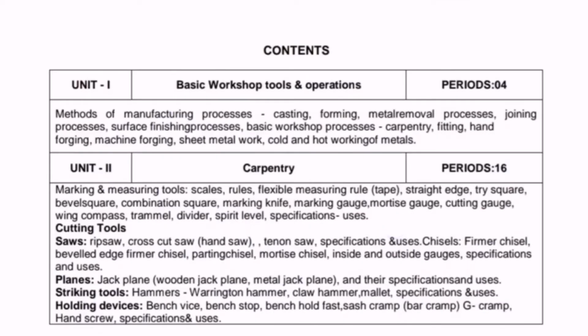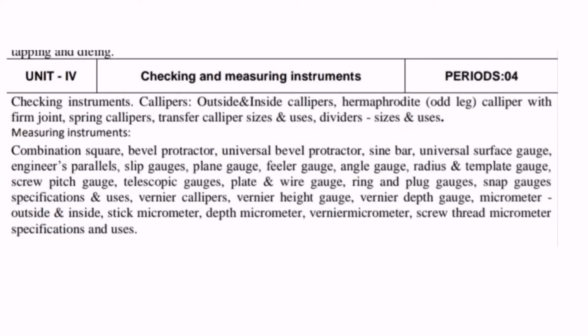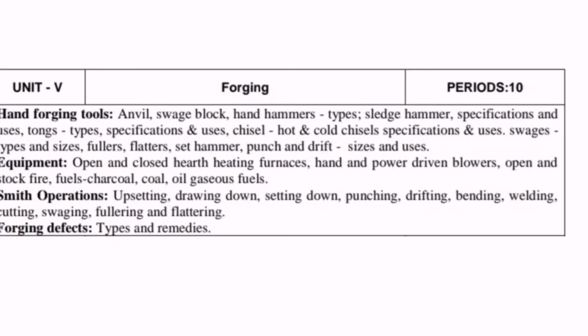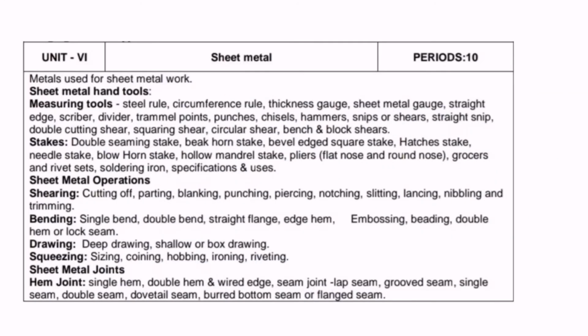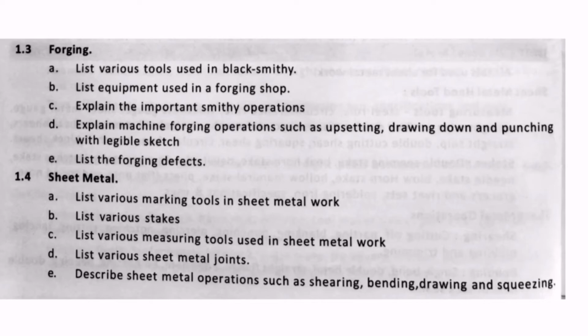So this is the overall contents of basic workshop technology. If you want to see the syllabus, try to pause the video and look at the contents. The second and third chapters are fitting, the fourth chapter is checking and measuring instruments, the fifth one is forging and the sixth one is sheet metal. So these are the contents, especially carpentry, fitting, forging and sheet metal.